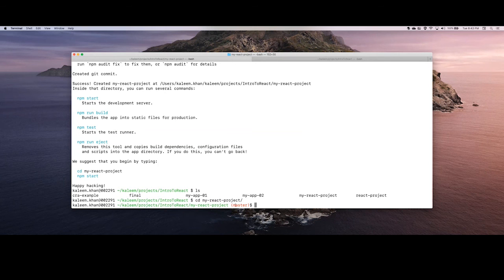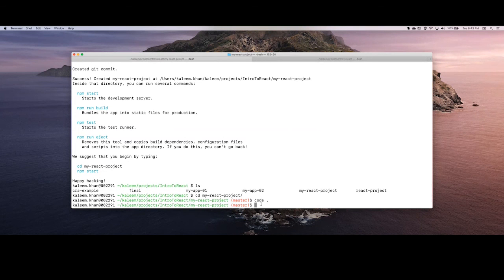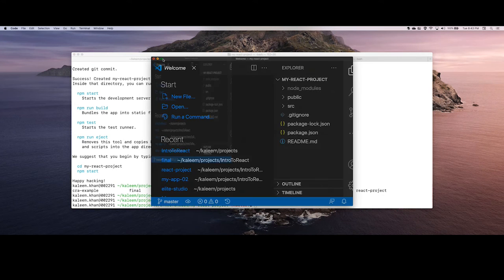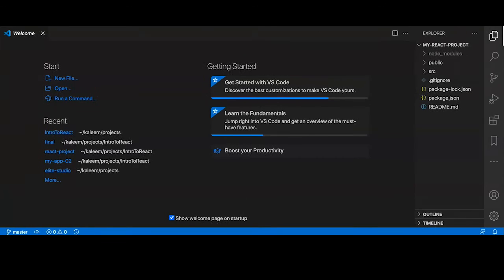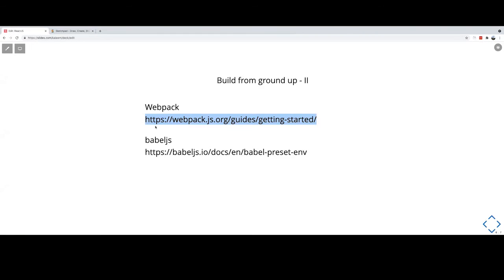Now, did you realize it's saying master, right? Because when we create a project from create React app, I think it is also initializing the Git repository. So now let me open my code editor. This is a very easy command. When you are in some folder and you want to open Visual Studio Code, you can just type code dot and it will open the same project here. It's really a helpful tool. You guys should have it, and it's very easy to configure. I think I added this somewhere. Let me go back to my presentation.